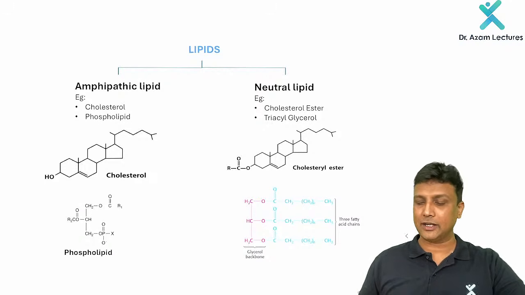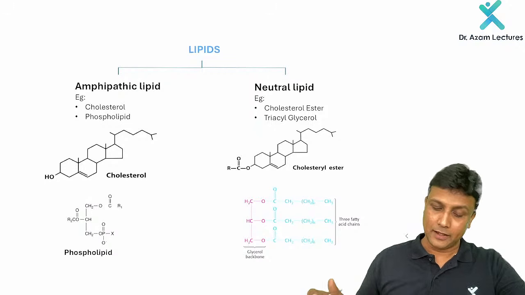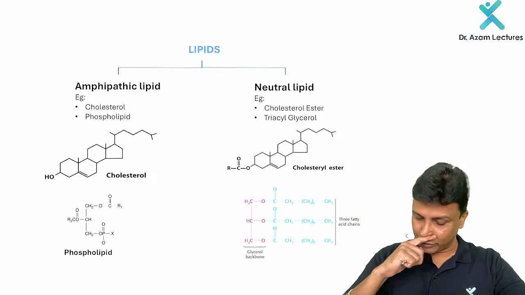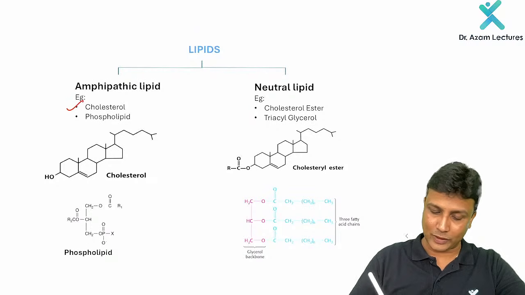One will be the amphipathic lipid and another one is the neutral lipid. Amphipathic lipid, what does that mean? It will be polar. It will have polarity. Now you can clearly see here, one example is cholesterol. Why? Because it has that free OH group here.